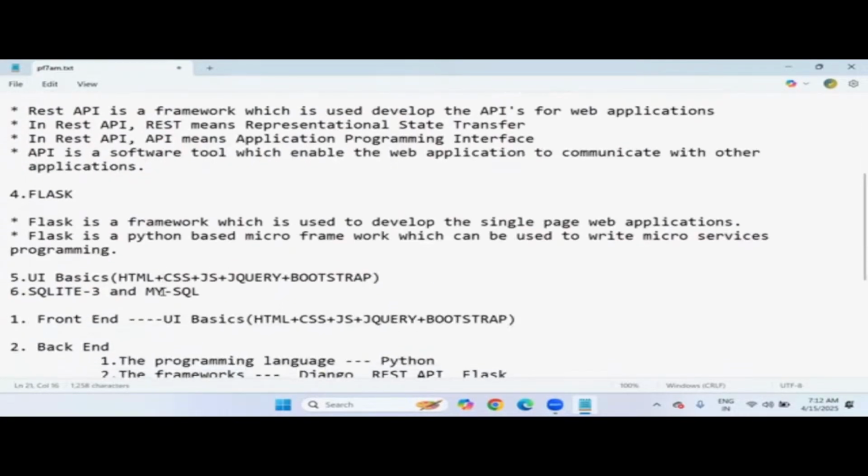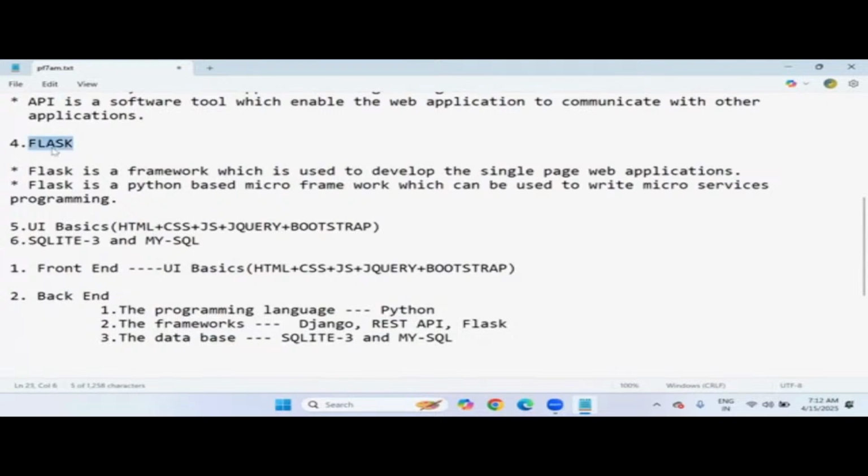And there is another framework in Python full stack, Flask. Flask is a framework again, completely written in Python language, so it is a Python framework. To learn Flask, Python is the prerequisite. The Flask framework is used to develop single page web applications. Flask is a Python-based micro framework which can be used to write microservices programming in general. So it's a small framework, and we can develop small scale applications. For medium scale and large scale application development, we have the Django framework.